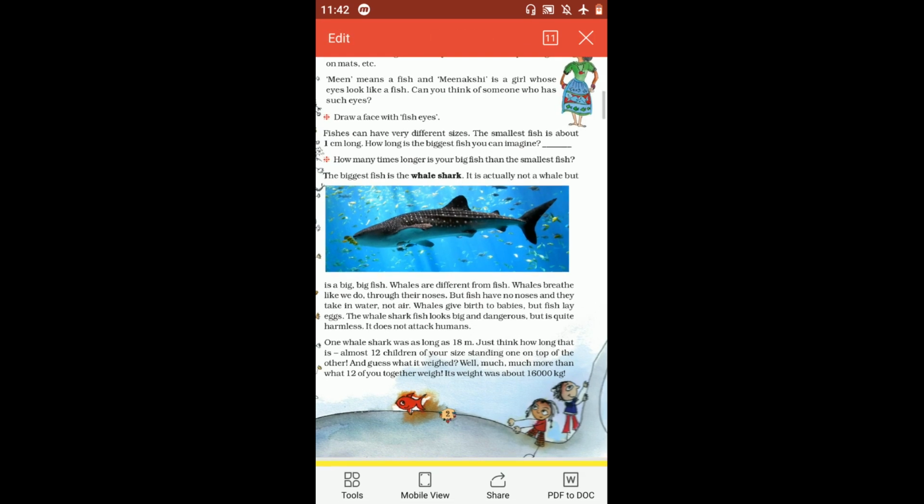The whales are different from the fish. Whales breathe through the nose as humans do, and fish do not have a nose. They breathe through gills. And whales give birth to babies as humans do, but fish lay eggs. These are the differences between the whale and the fish. You have already learned this in EVS class, but just for information you should know this. The whale shark looks dangerous, but it is quite harmless. It does not attack humans.